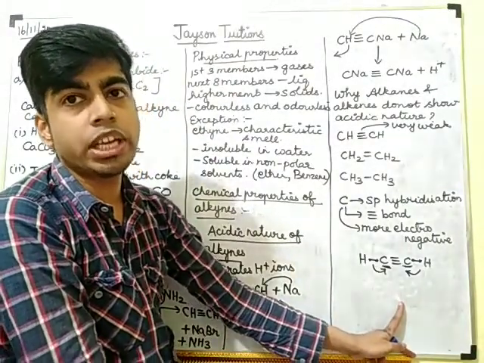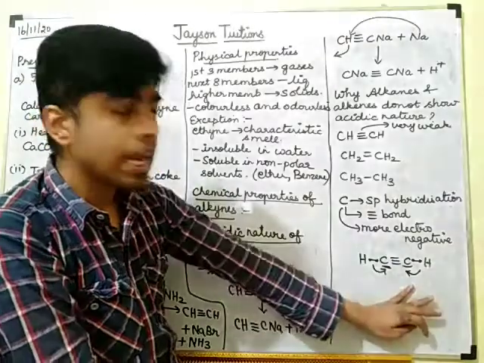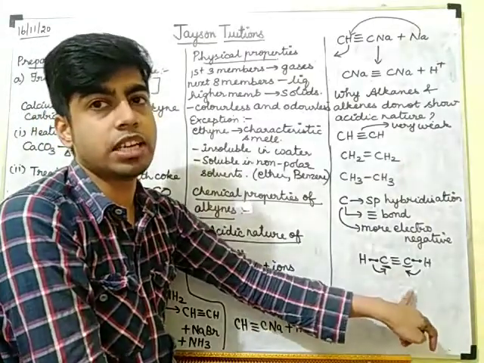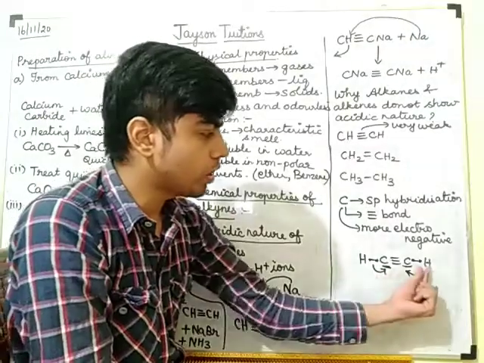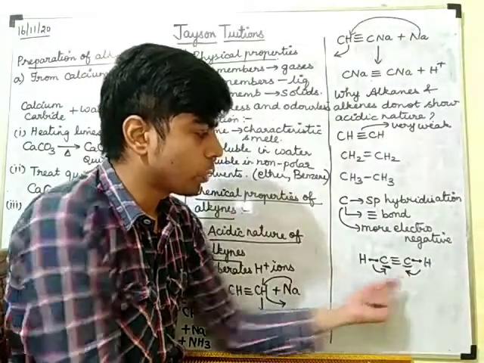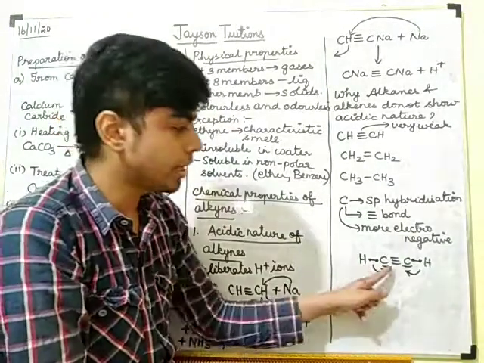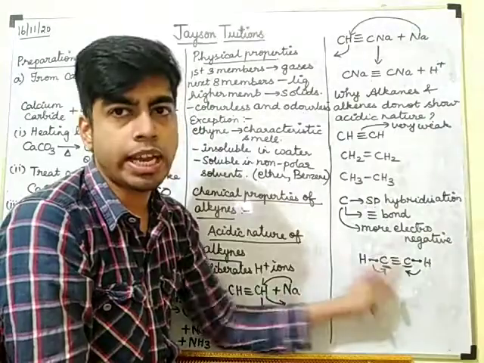What is electronegativity? Already in 10th standard we have studied: attracting the shared pair of electrons towards themselves is called electronegativity. So these electrons will be attracted towards the carbon itself, because carbon is sp hybridized and more electronegative.